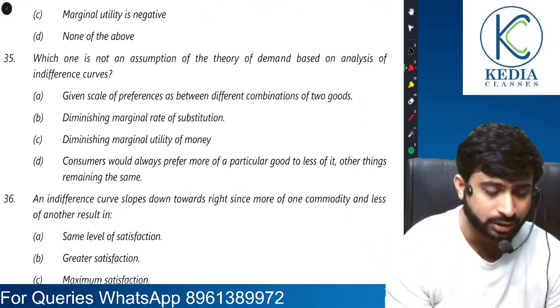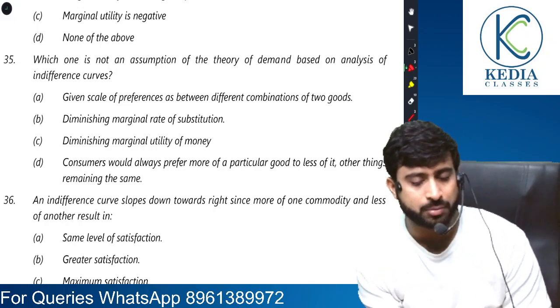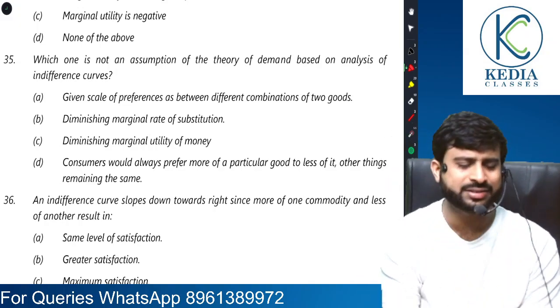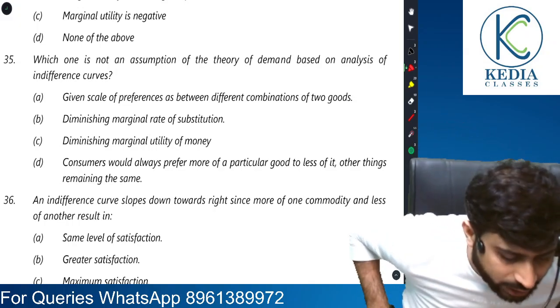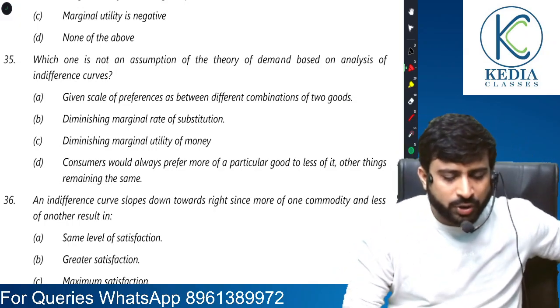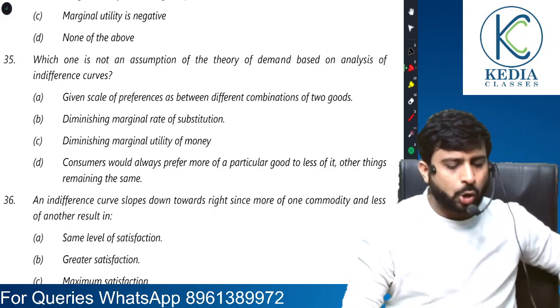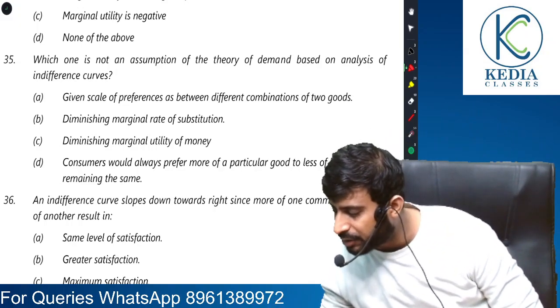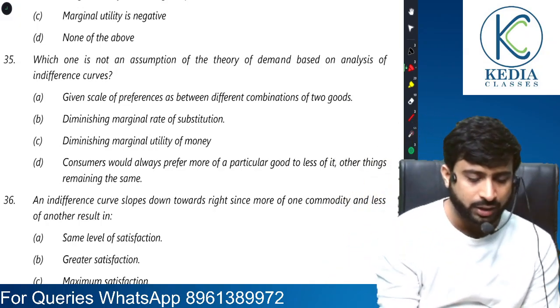Next. Which of the following is not an assumption of the theory of demand based on indifference curve analysis? Given scale of preferences as between different combinations of two goods. Pay attention everybody. It is an assumption.